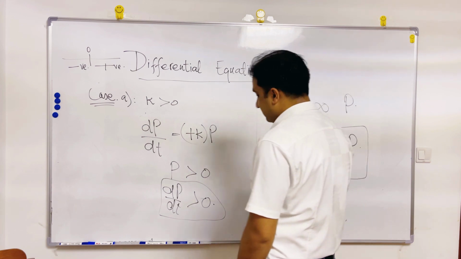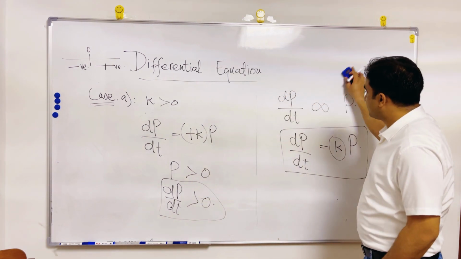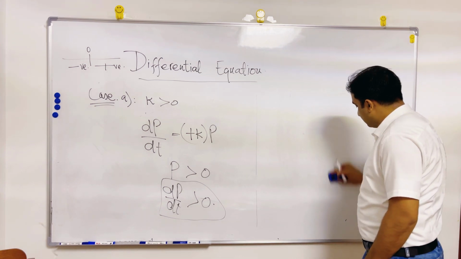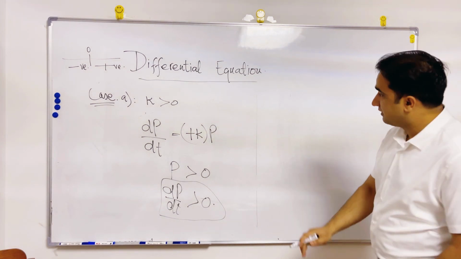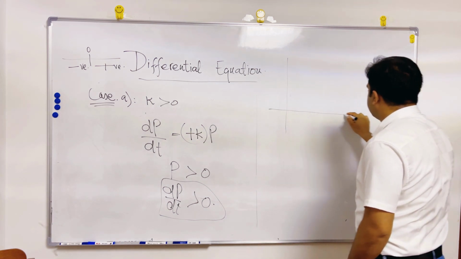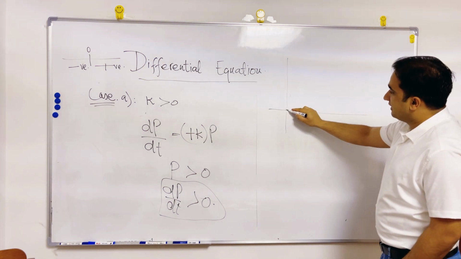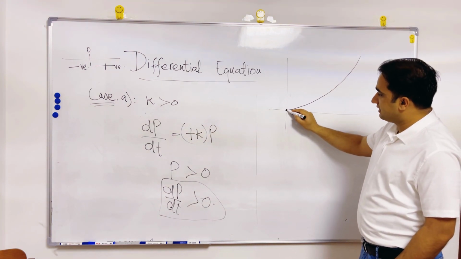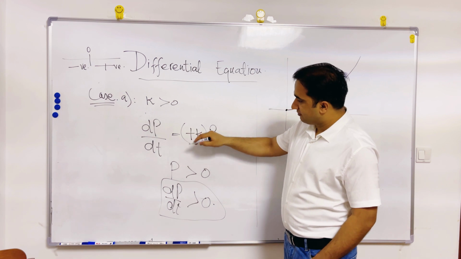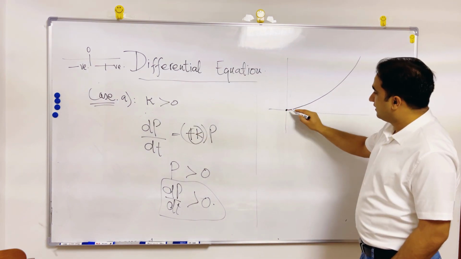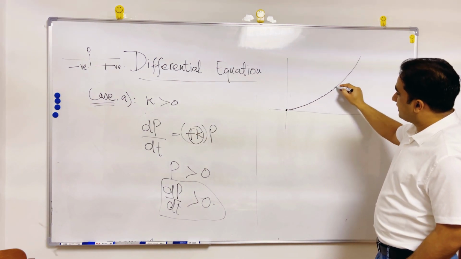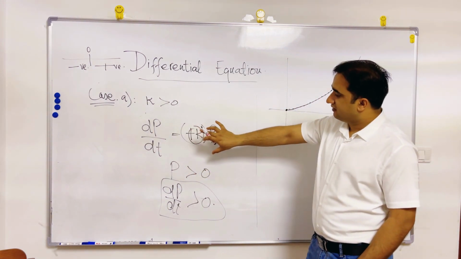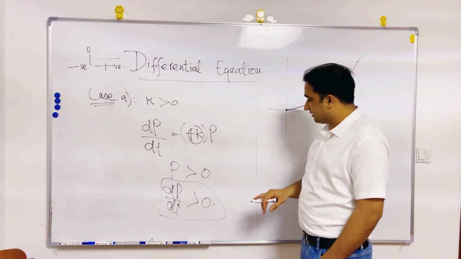So in that case, I can say that the population graph is increasing exponentially. This was the initial population. With the passage of time and with the value of k, it starts increasing this way because the change in population is directly proportional to the total population.